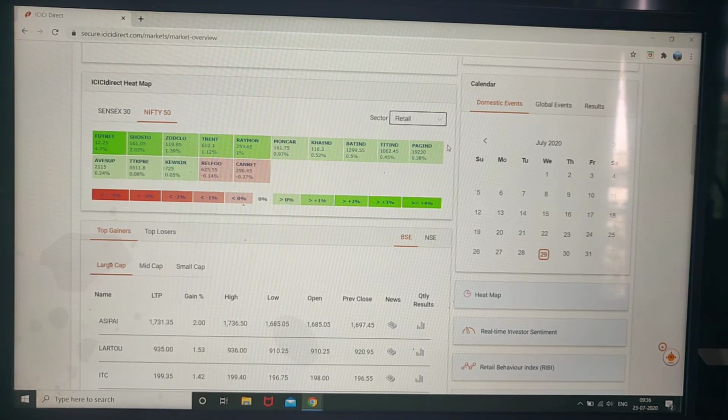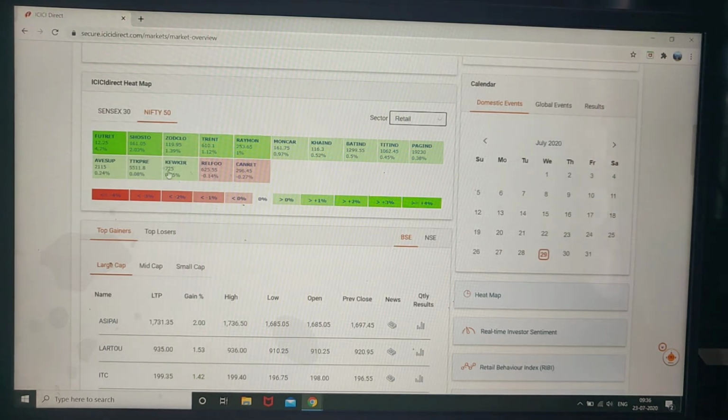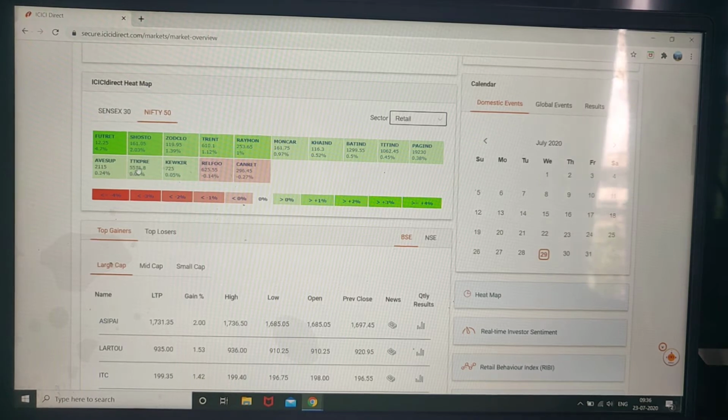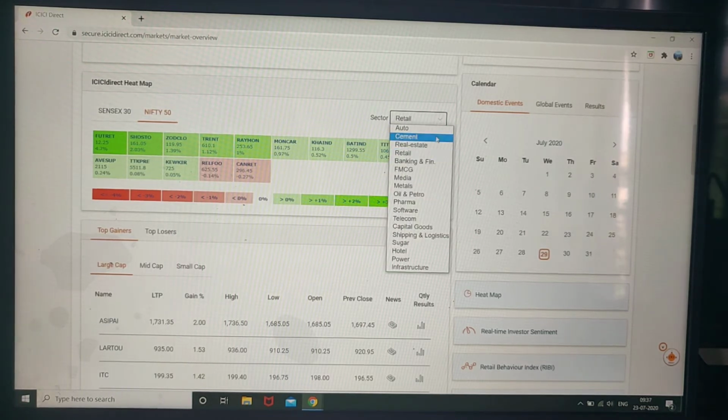Retail. In retail there are so many companies: Relaxo Footwear, Avenue Supermarts or DMart, TTK Prestige, Page Industries. There are various industries, and you can see gain and loss easily.